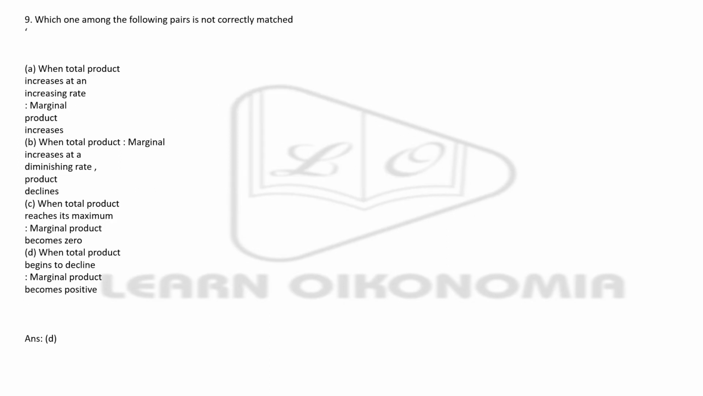Next question, which among the following pairs is not correctly matched? You are given certain pairs, and here the right answer is option D, which is not correctly matched. Here it is given that when the total product begins to decline, the marginal product becomes positive. That is not right. We know that when the total product begins to decline, the marginal product becomes negative, right? So here it is given as positive, so that is the wrong option and that's the right answer here.